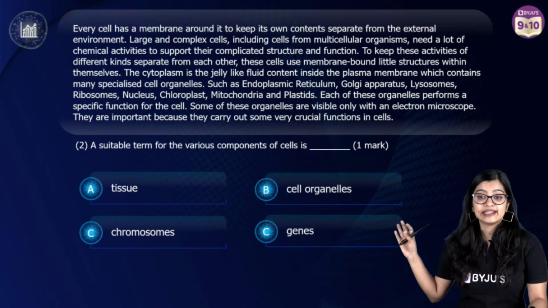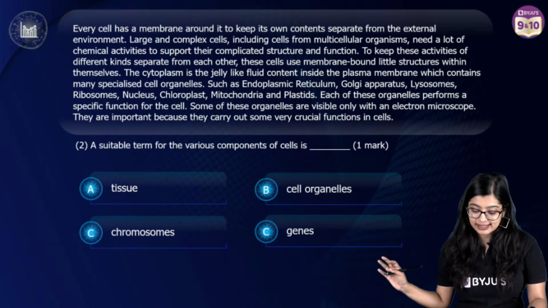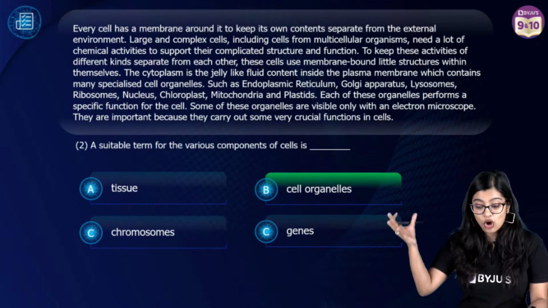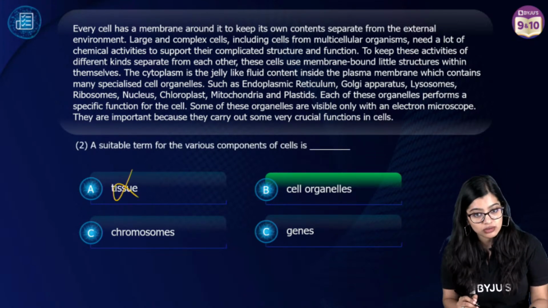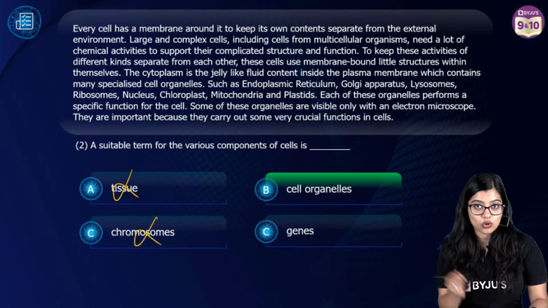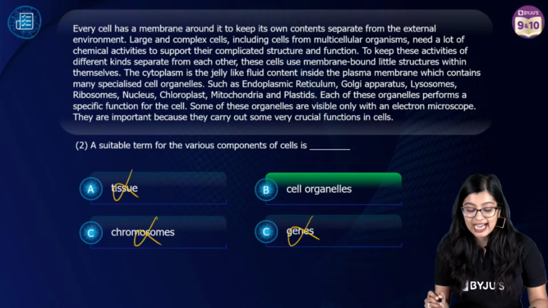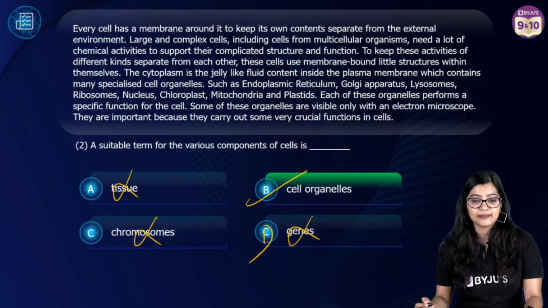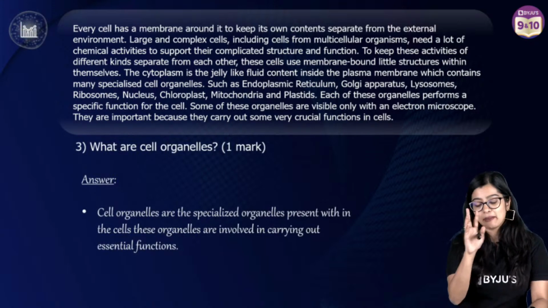Very good. So in this case, the apt option that is there is option B, cell organelles. A suitable term for various components of the cell is not tissue. It cannot be chromosomes also. Chromosome is inside the nucleus. Neither is it genes, which is why answer is cell organelles, right? Okay. So that is 1 mark there.